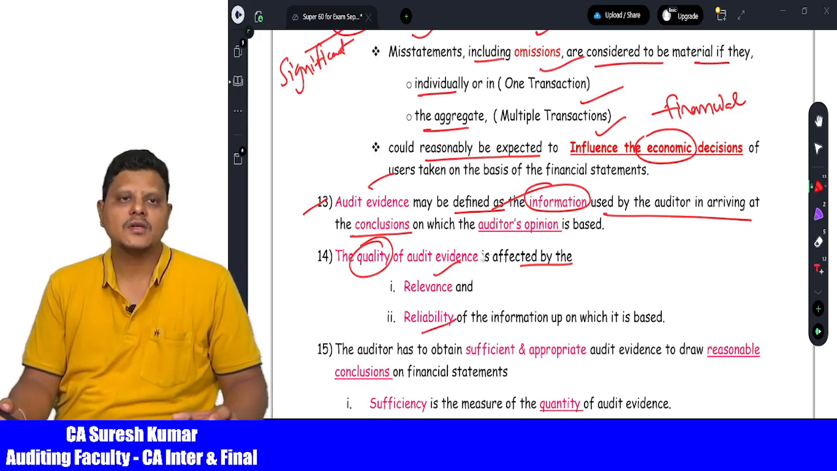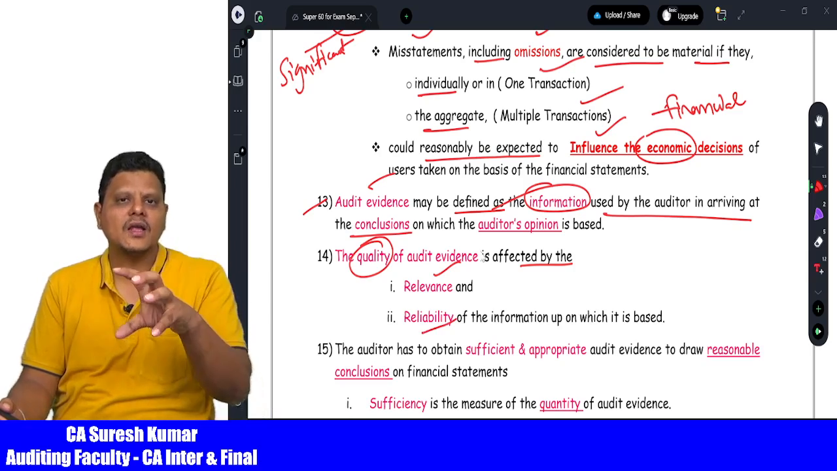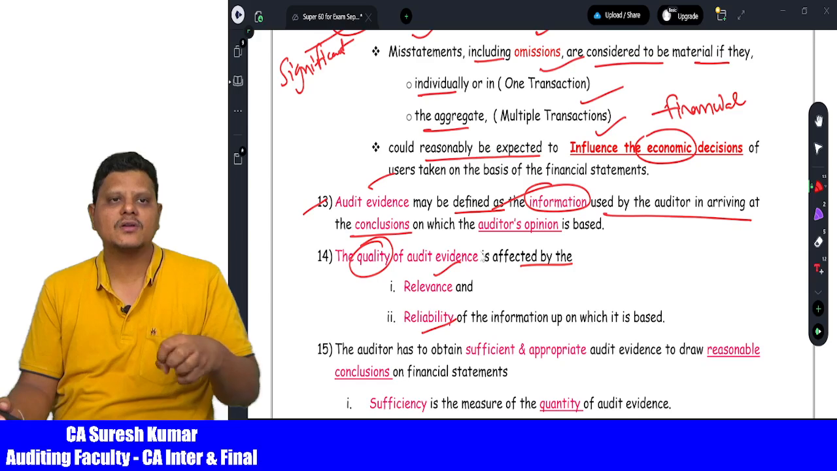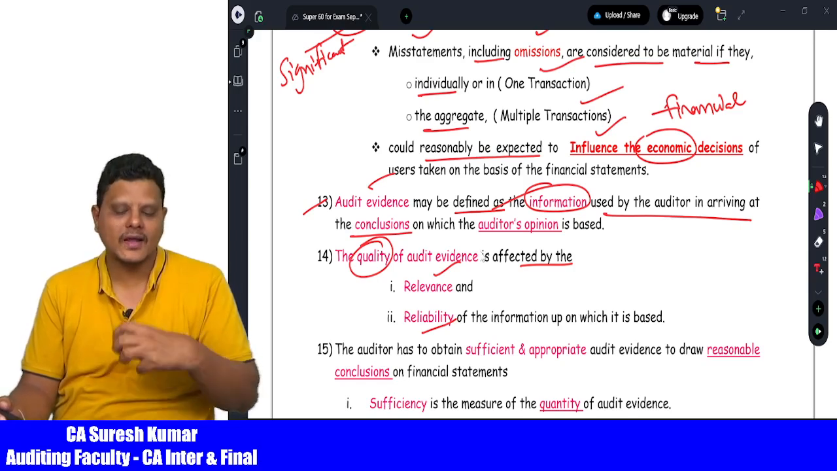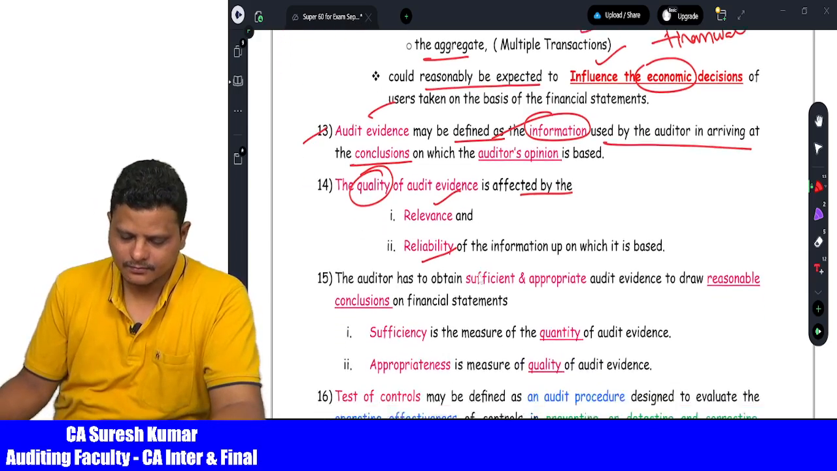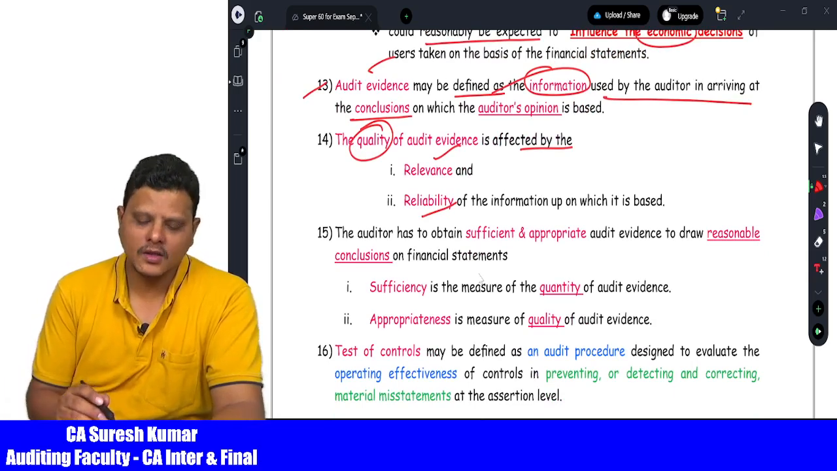So one more examination question may be tested. How may the quality of the evidence be affected? It may be based on reliability, and it may be based on relevance. Then comes to the next point.